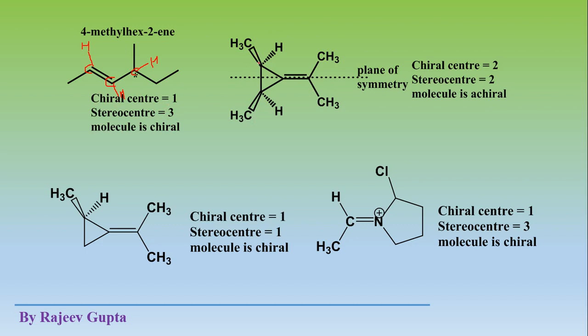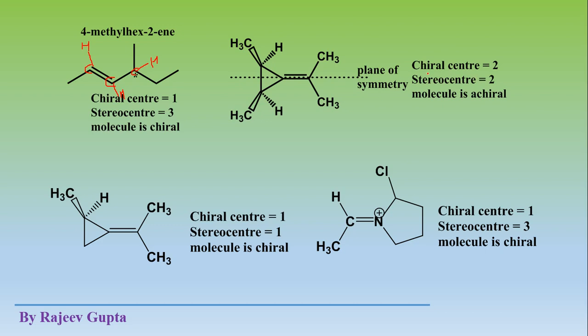Now consider this molecule, a cyclopropane ring, where on the wedge side in these two positions two methyl groups are present, and on the wedge side two hydrogens, and this is connected to this unsaturated portion. Now you can apply a plane of symmetry from this side. The upper half of the molecule is just the mirror image of the bottom half. So this is the plane of symmetry. So obviously the molecule is achiral, because we check chirality of a molecule by using the plane of symmetry element.